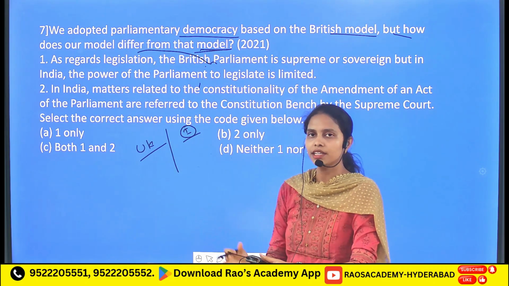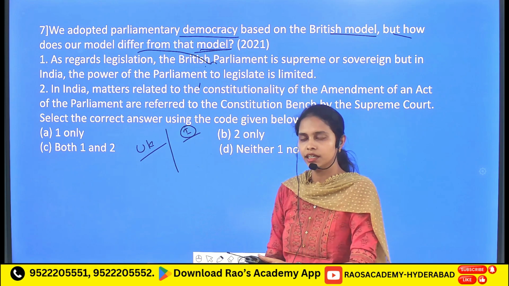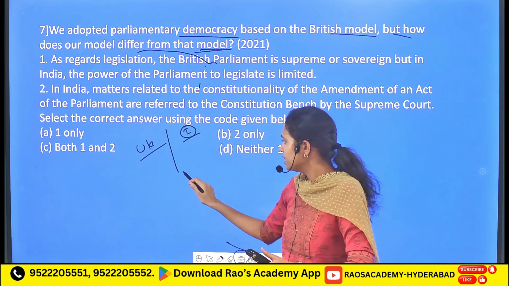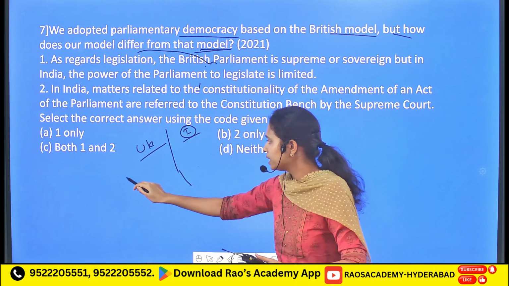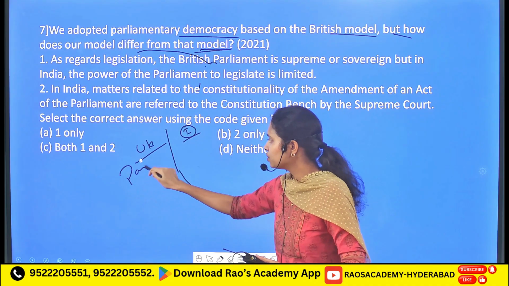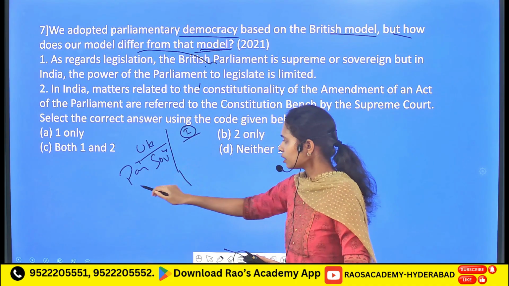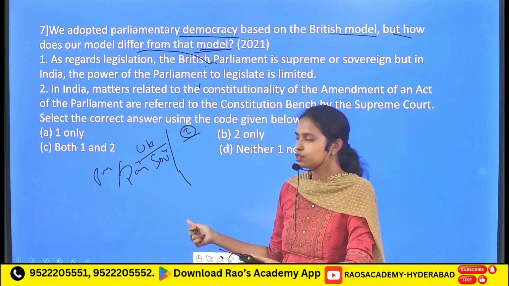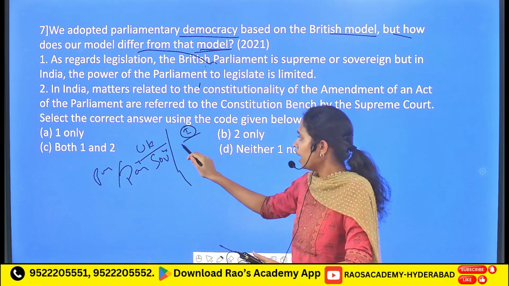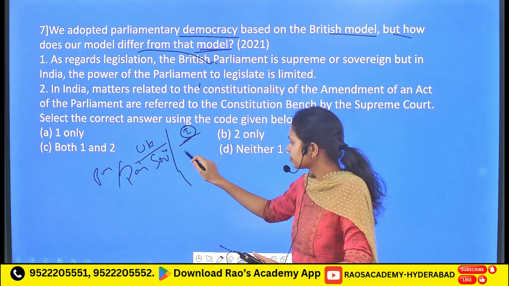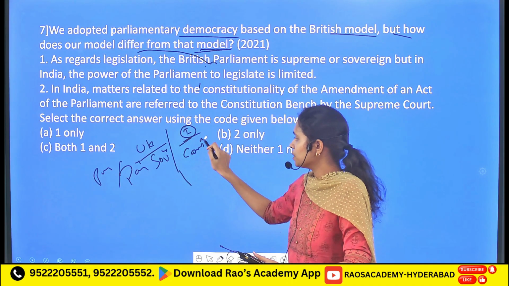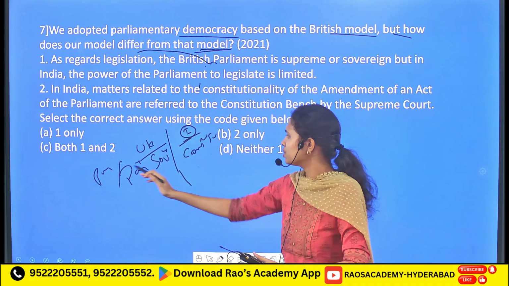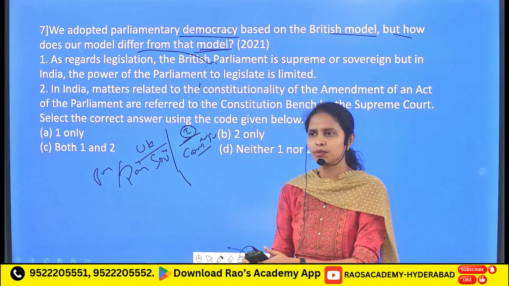And what are the main differences between the UK government and the Indian government, which are greatly different from each other? Firstly, in terms of parliamentary sovereignty or parliamentary supremacy, we will observe parliamentary supremacy in case of UK, and we will observe constitutional supremacy in India. What are these terms, parliamentary supremacy and constitutional supremacy, referred to?